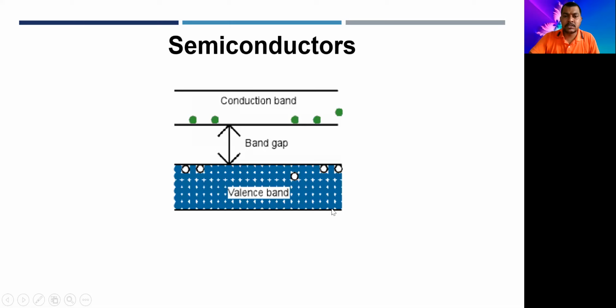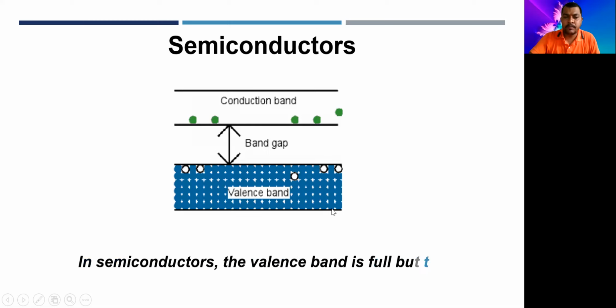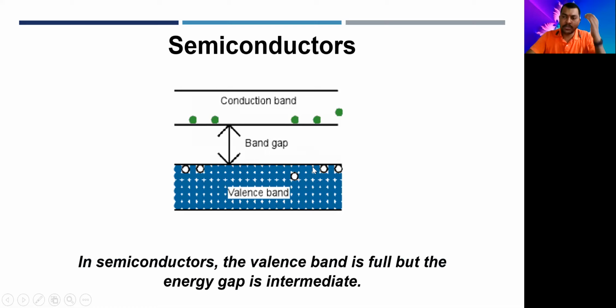Whereas in semiconductors, the band energy gap is very small. The valence band is full, but the energy gap is intermediate. So there might be some electrons which can gain energy and jump into the conduction band, and the material behaves as a conductor.